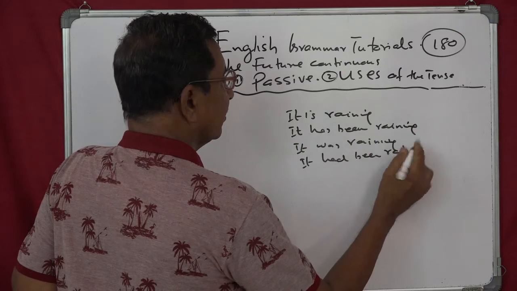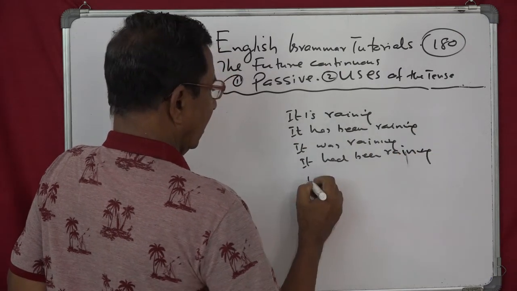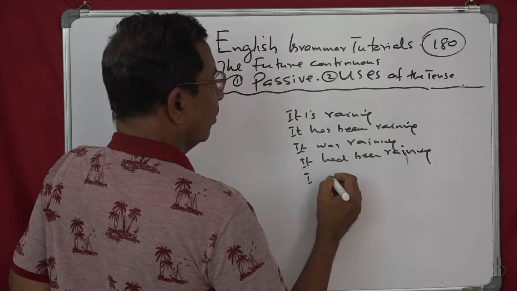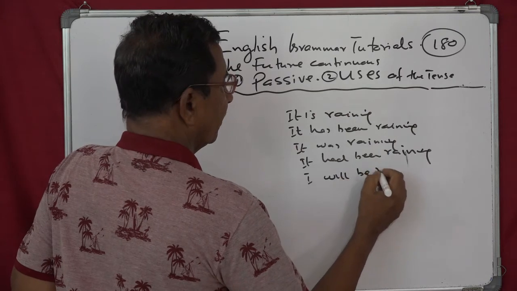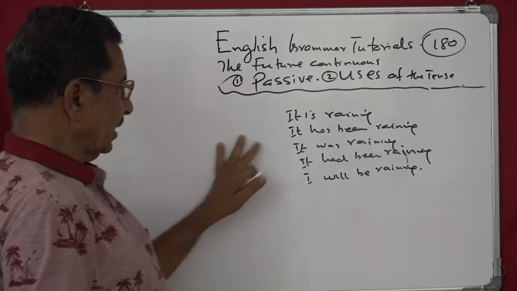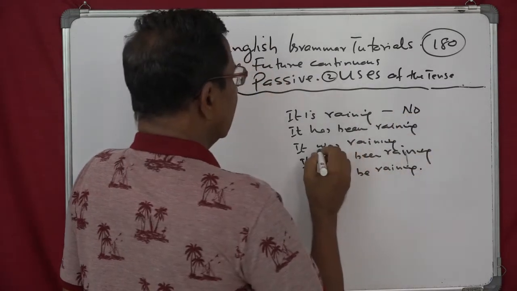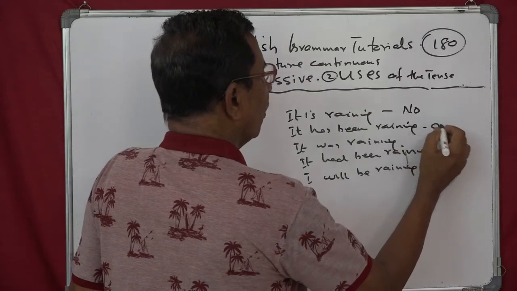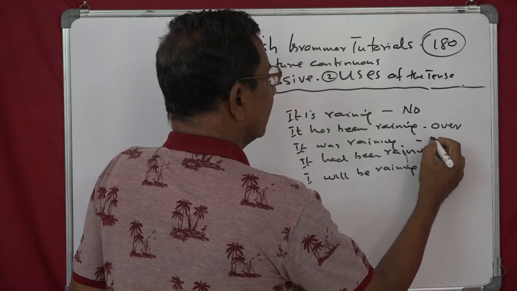past perfect continuous. It will be raining. So you can see the difference. It is raining? Now. It has been raining? Over. It was raining? Past.